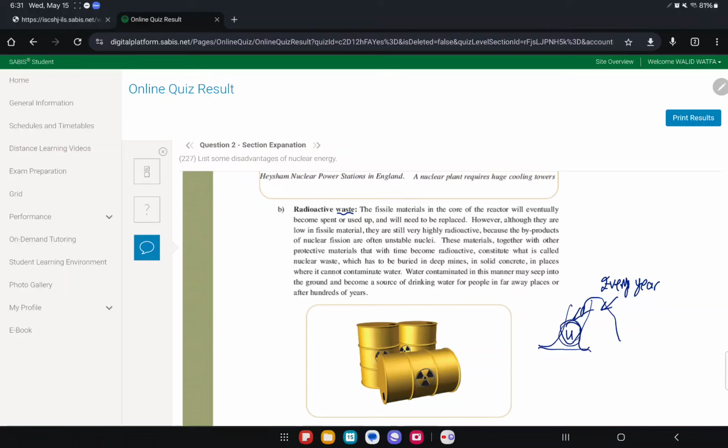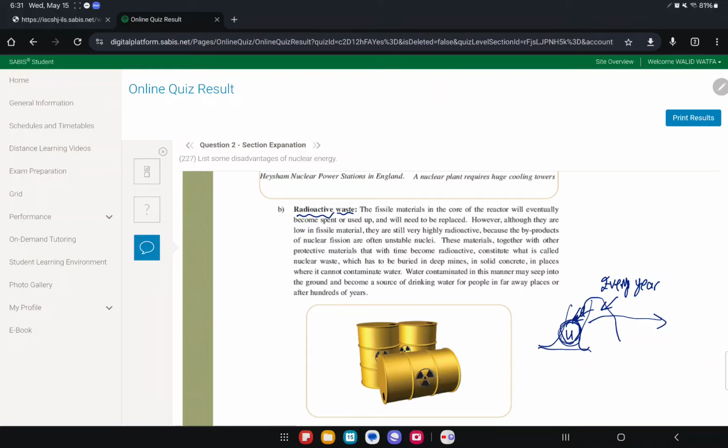So what do you think happens to the products that are left over in the reactor? Obviously, we're going to throw it away because it's waste. It's not really beneficial to us anymore. It's not giving us any more energy. So we're going to clean it out and take those wastes out. But these wastes are radioactive, meaning they have radiation.